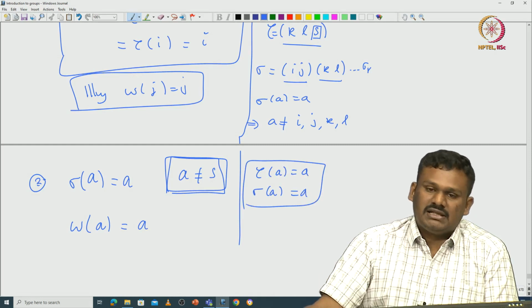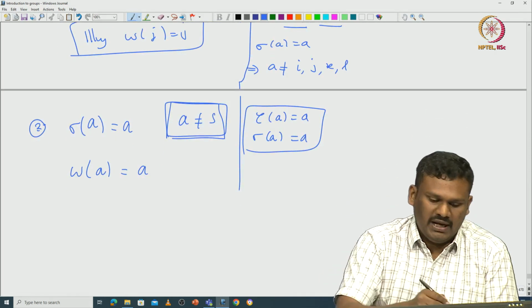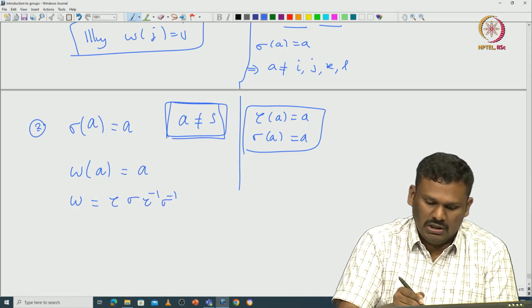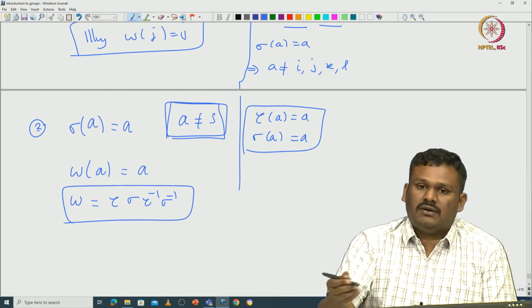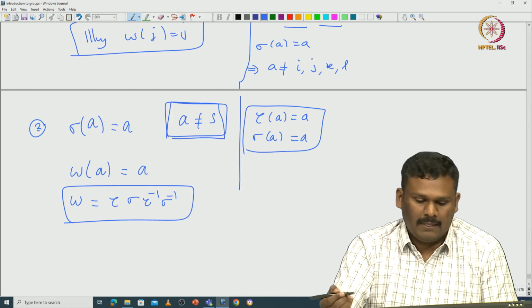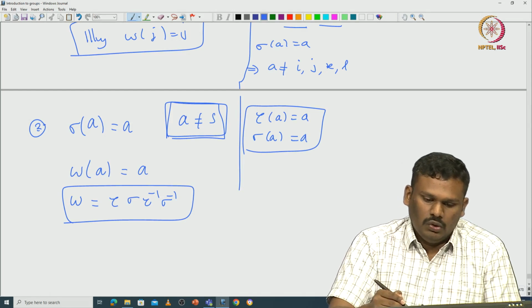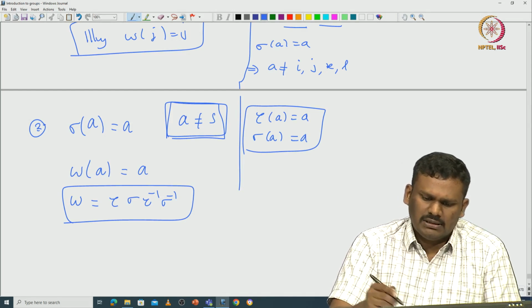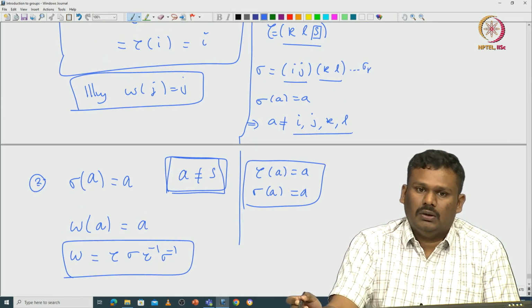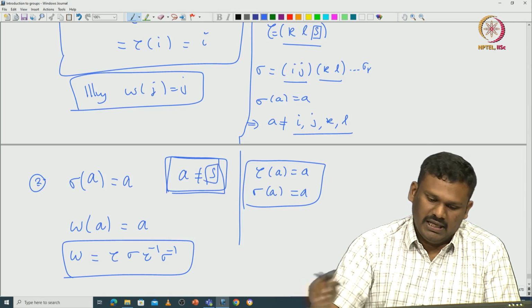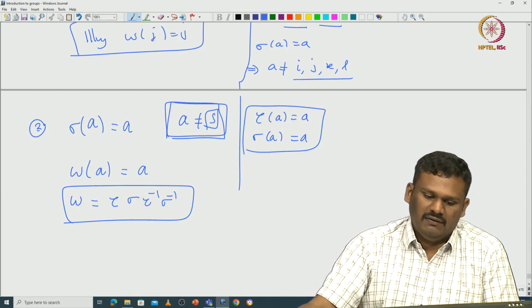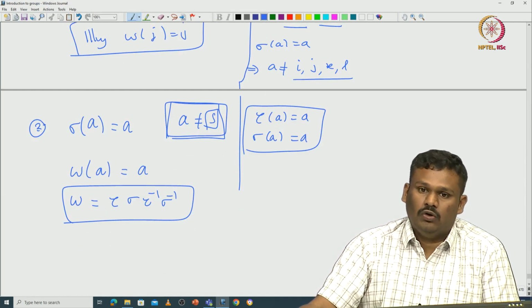If tau fixes a and sigma fixes a, then omega, which is nothing but tau sigma tau inverse sigma inverse, is a product of elements which are fixing a. So, omega fixes a. So, now you have how many elements? Apart from these 4, including this a, you can see that except these 5 elements, all other elements are fixed by omega.